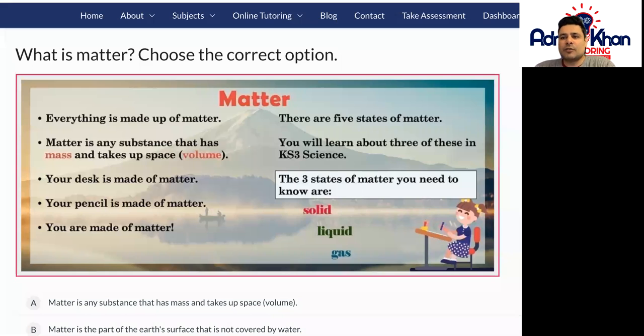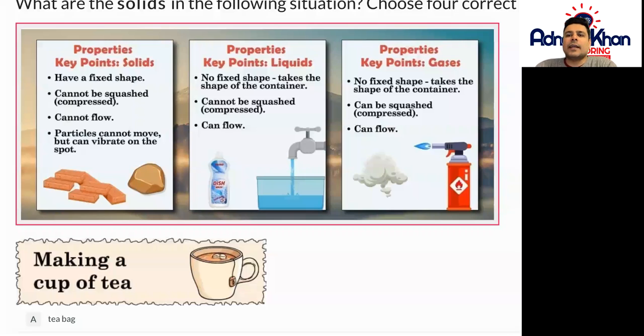So there are 5 states of matter that we need to know. You will learn about 3 of these in Key Stage 3 Science. So the 3 are solids, liquids, and gases. So solids, liquids, and gases are a form of matter. And matter is any substance that has mass, in other words, weight, and it also takes up space, in other words, volume. So let's have a look at the 3 different properties for solids, liquids, and gases.